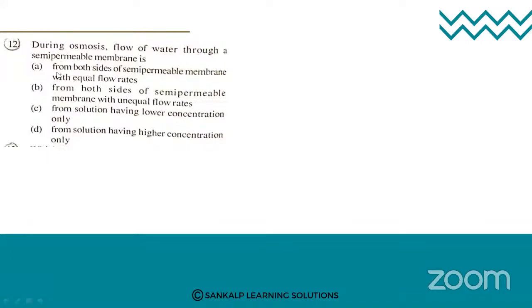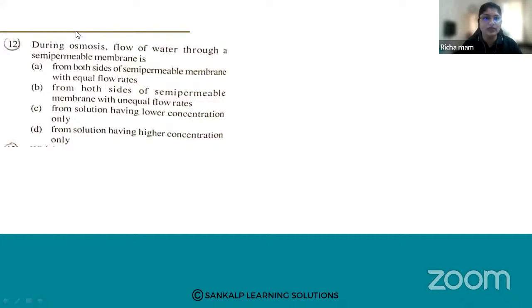So what is the correct answer? A, from both sides of the semi-permeable membrane with equal flow rates. B, from both sides of the semi-permeable membrane with unequal flow rates. C, from solution having lower concentration only. And D, from solution having higher concentration only. What happens during osmosis? Just now I've told you: it is the flow of solvent molecules from the solvent into the solution, that is, from a lower concentration to a higher concentration through a semi-permeable membrane.